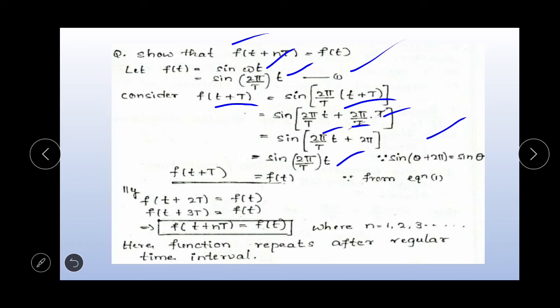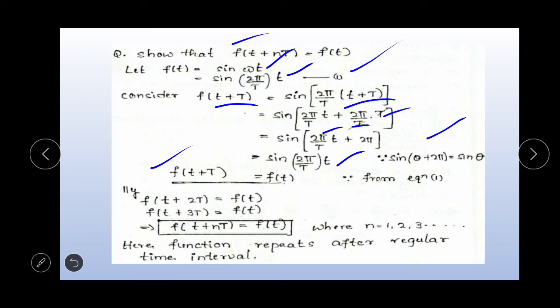So what is the value of sin 2 pi by T into t? According to equation 1, sin of 2 pi by T into t is equal to f of t. Hence f of t plus capital T is equal to f of t. Hence the proof. Here we consider n equal to 1.